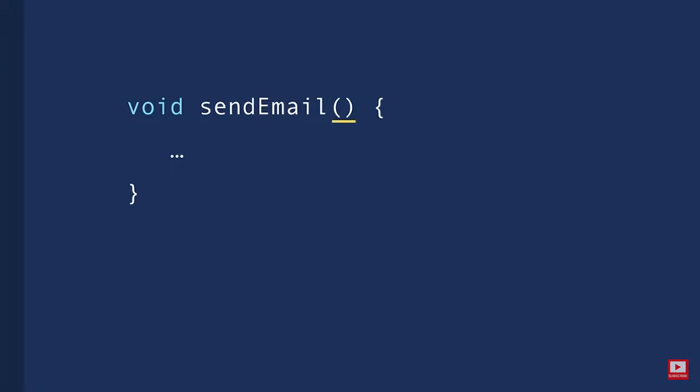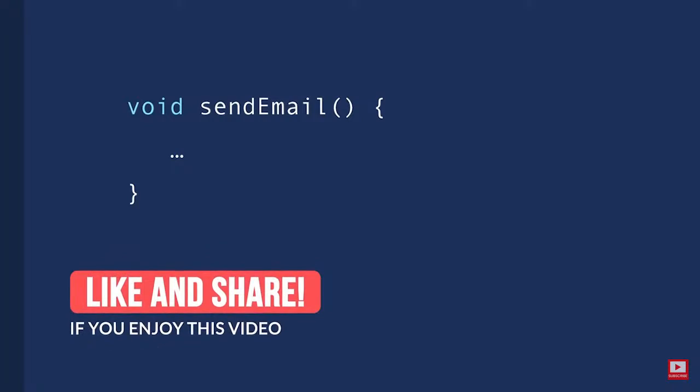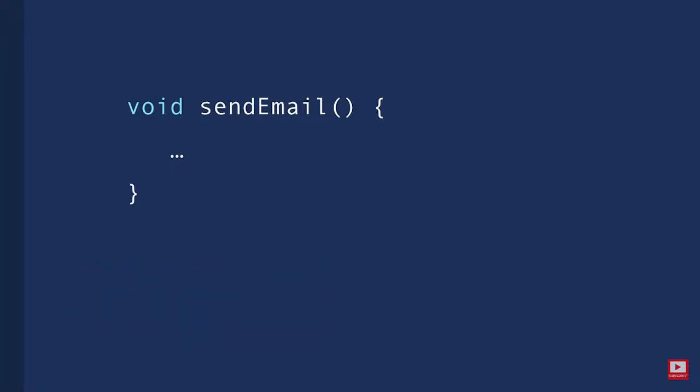Now, after the name, we have a pair of parentheses, and inside these parentheses, we add the parameters for this function. We use these parameters to pass values to our function. For example, our send email function should have parameters like who is the receiver, what is the subject of this email, what is the content of this email, and so on. Now, in this tutorial, we're not going to worry about parameters, we'll look at them in the future.